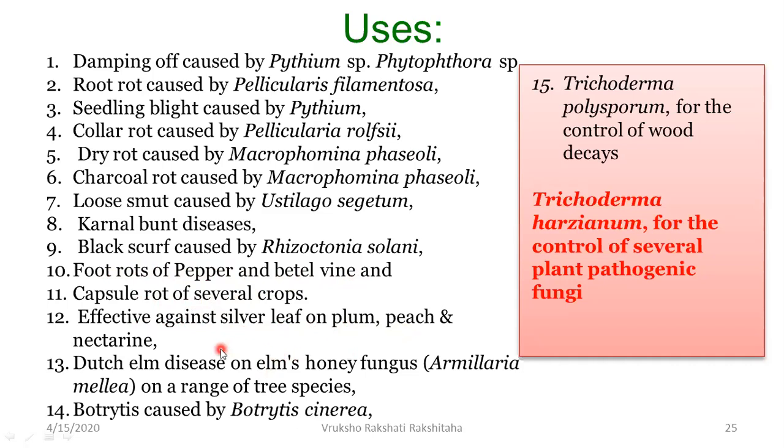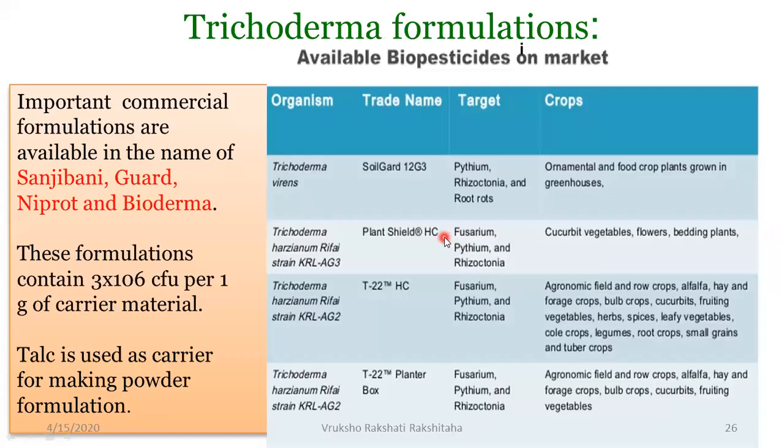And in case of Dutch elm disease on elms, honey fungus, that is Armillaria mellea, it is also effective. In botrytis, that is caused by Botrytis cinerea. Trichoderma polysporum also controls the decay of the wood. So you can see that Trichoderma species can be used to control several plant pathogenic fungi.